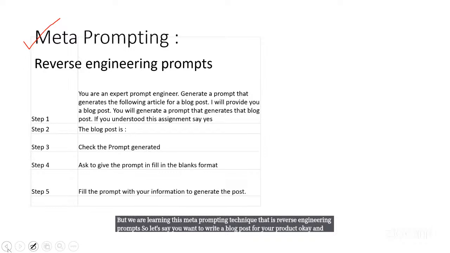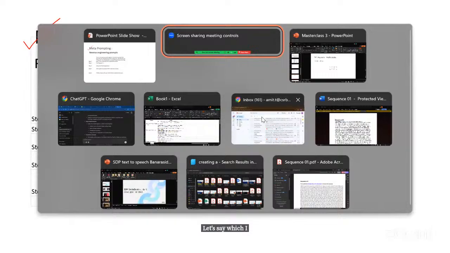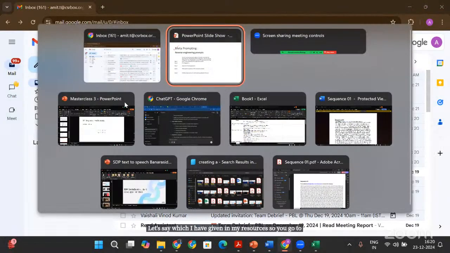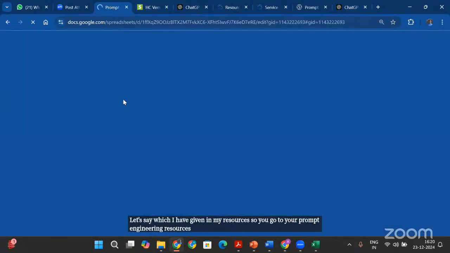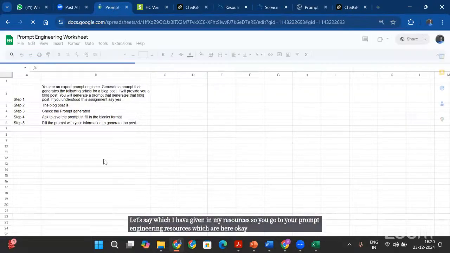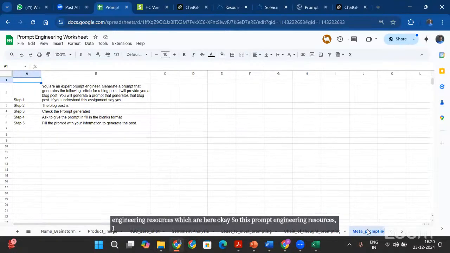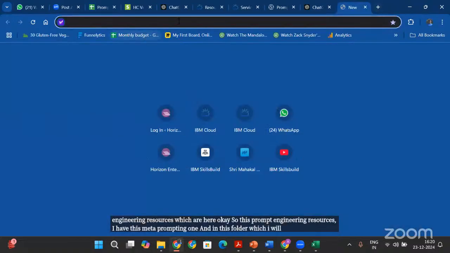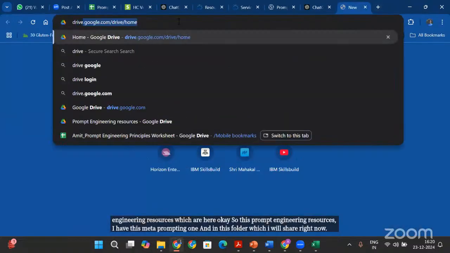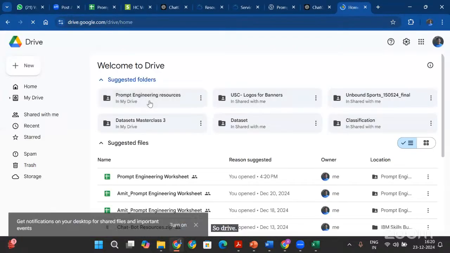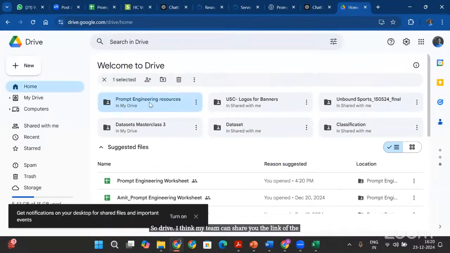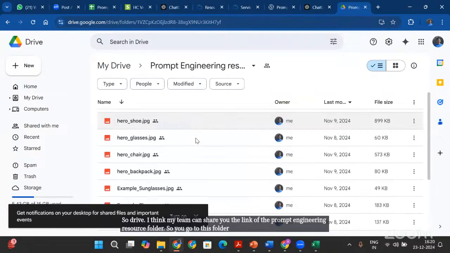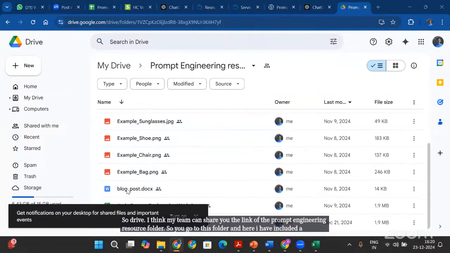And you read a very interesting blog post for another product, let's say, which I have given in my resources. So you go to your prompt engineering resources, which are here. Okay, so in this prompt engineering resources, I have this meta prompting one here. And in this folder, which I will share right now, my team can share you the link of the prompt engineering resource folder. So you go to this folder, and here I have included this blog post.